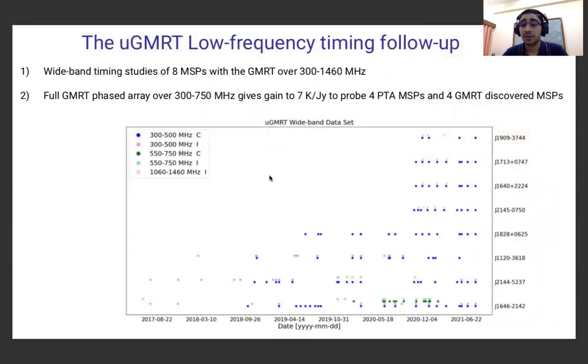And we have a set of 8 millisecond pulsars, which we observed with the help of GMRT in the frequency range 300 to 1400 megahertz. And the plot shows the cadence of the GMRT pulsars and PTA pulsars in different colors for different UGMRT bands.